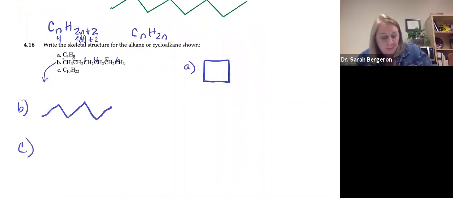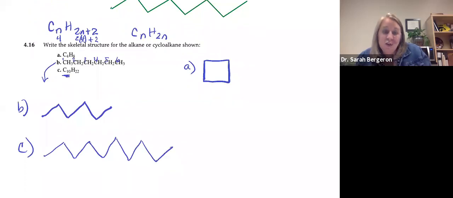Okay, C. We're going to go 1, 2, 3. Oh, and I'm just looking up here. I'm saying that's 10, right? That's 10. So it'd be decane. So let's do, that's 1, 2, 3, 4, 5, 6, 7, 8, 9, 10. And look at your formula. That's 10.